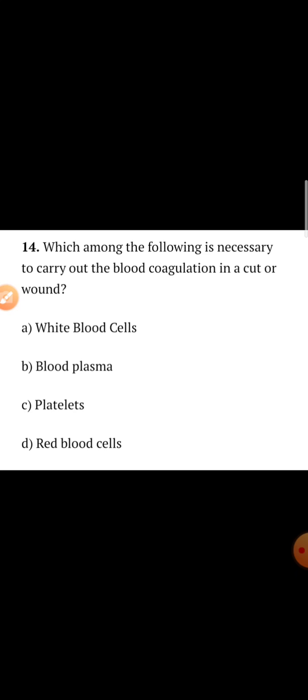Which among the following is necessary to carry out blood coagulation in a cut or wound? So what helps in the coagulation of blood, in the clotting of blood? Platelets. So option C is the correct answer, platelets.